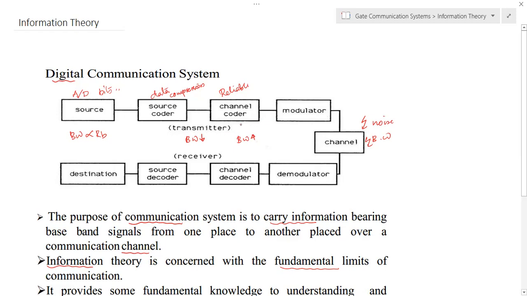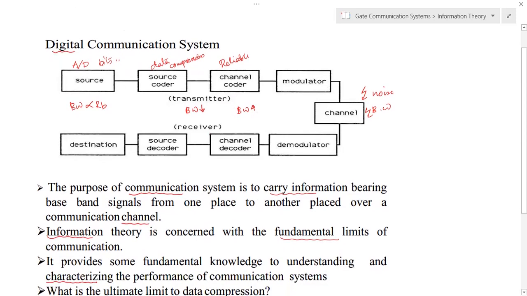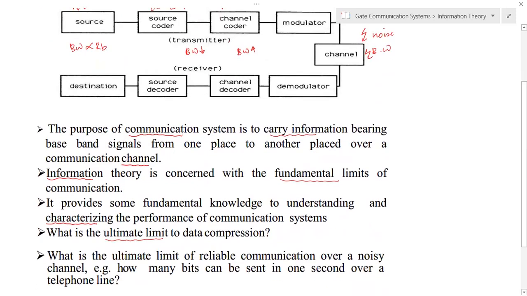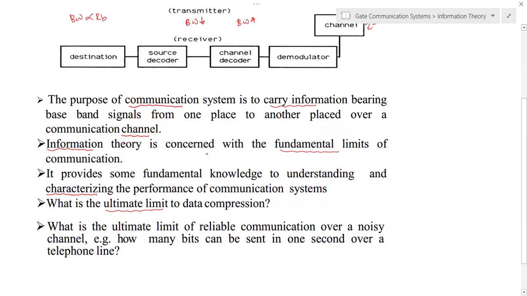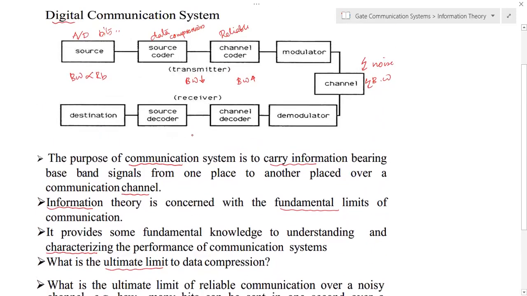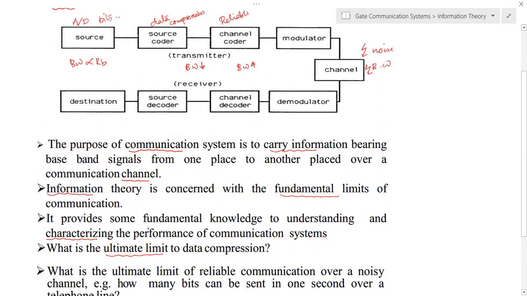I just used the word information, but in this context information means an entirely different thing. The binary bits are not directly connected with the information. We will define information later, and here we will discuss what the use of the source coder or channel coder is.